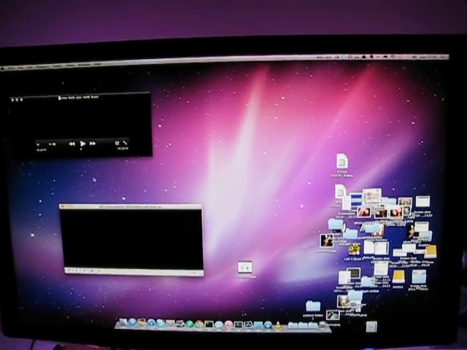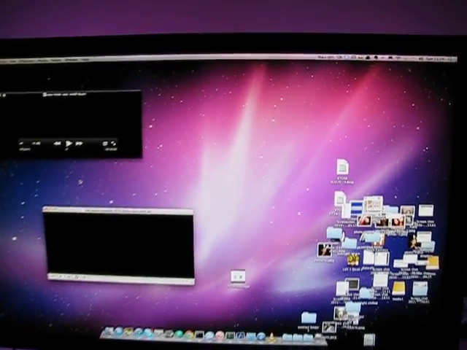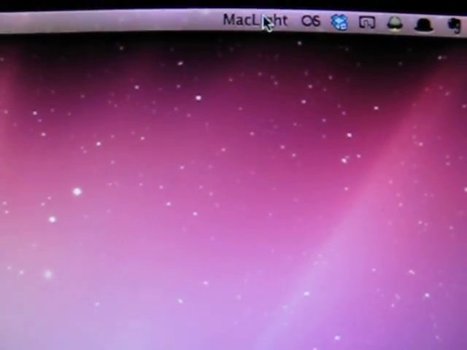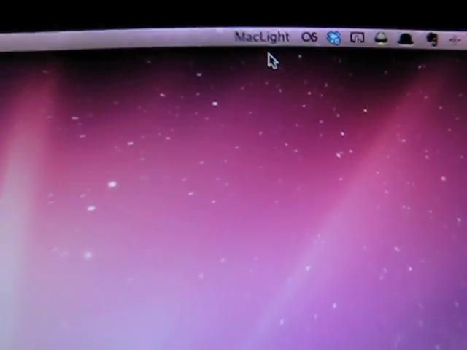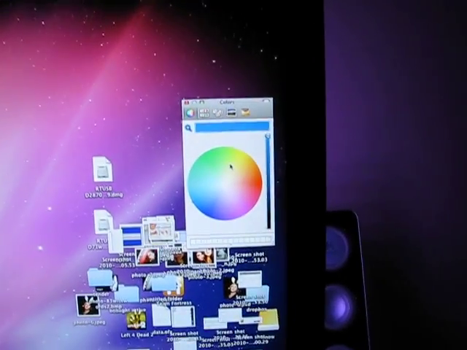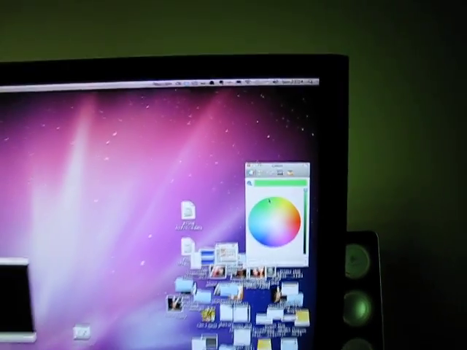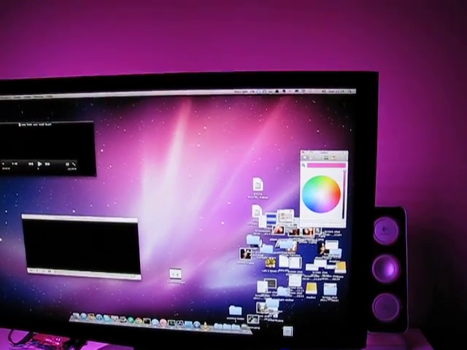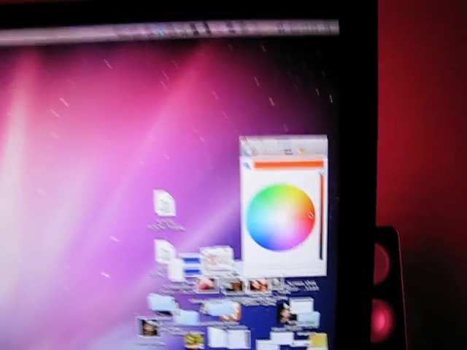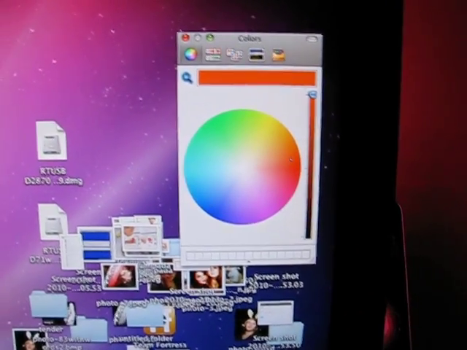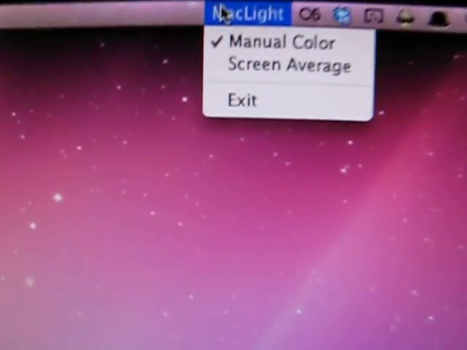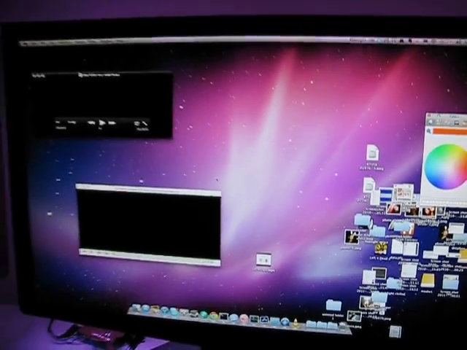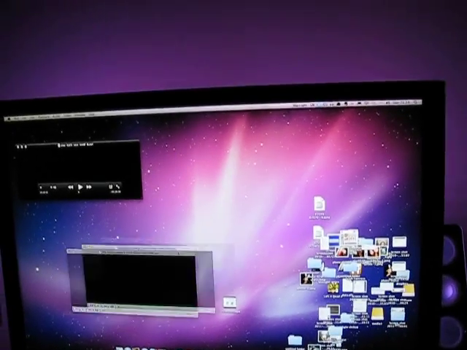Okay, so today I'll be talking about an application called MacLight. MacLight is a status bar application, and it allows me to select a colour, and the lighting in the room will reflect that colour. Now that's the first half. The second half of MacLight is it will sample the screen, find the average colour at this moment in time.